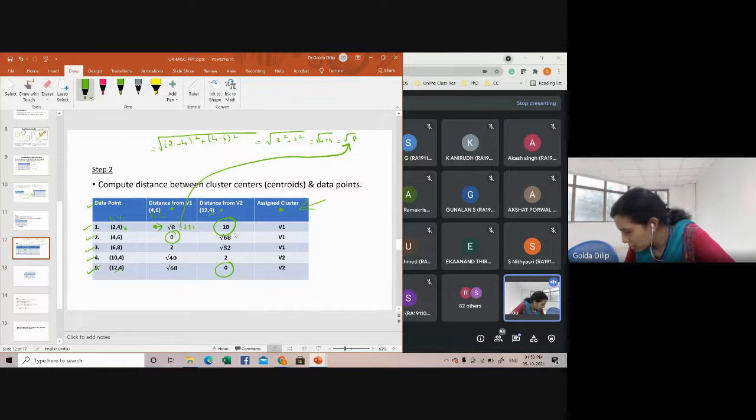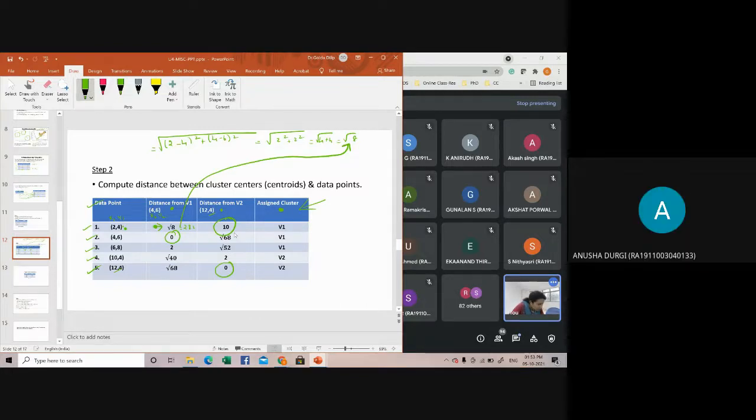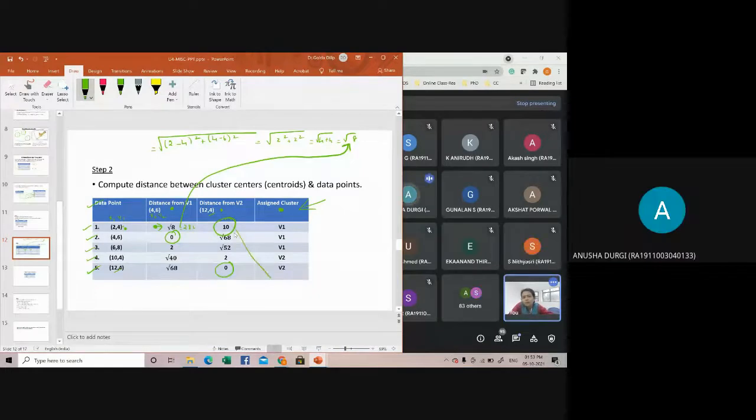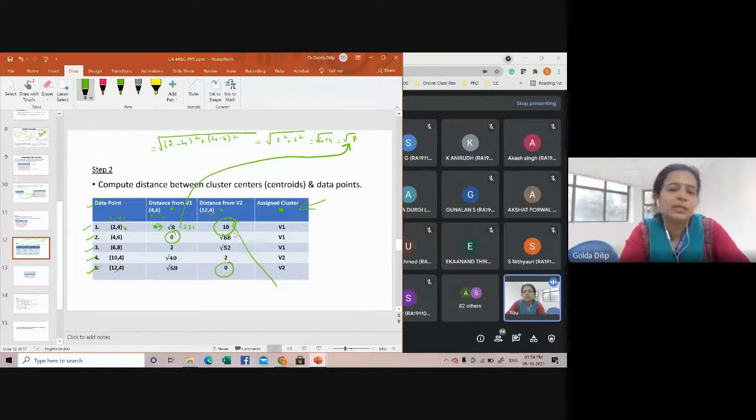Anusha is there in class? Anusha, can you tell how do you get this 10? Yes, ma'am. 12 minus 2 is 10, and 10 to the whole square plus 4 minus 4 is 0. So the square root of 10 squared will be 10 again. Yes, that's all. Very good, very good. At least somebody is listening in the class. Good. Okay, fine. So shall we go to the last column, the assigned clusters?